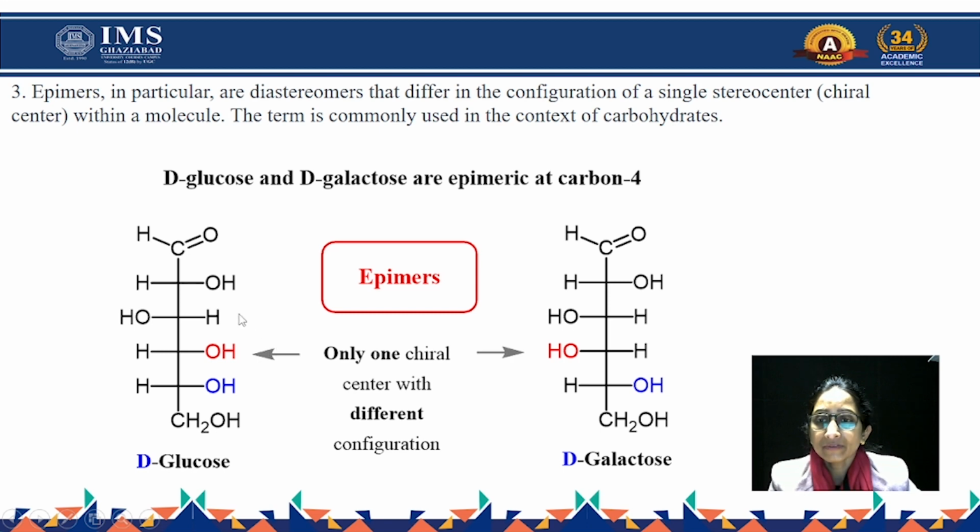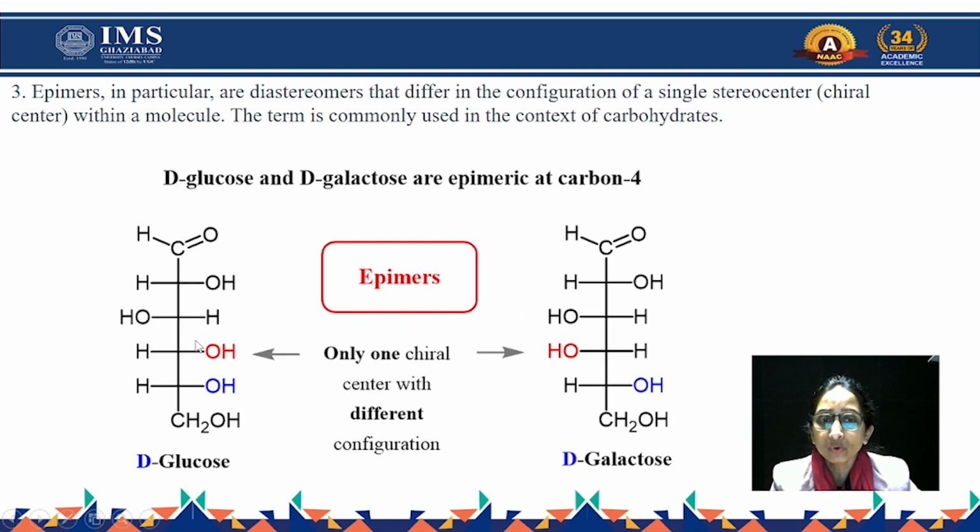Looking at the carbons 1, 2, 3, 4 in one and 1, 2, 3, 4 in the other, in both structures the first position is the aldehyde group. At the second position you have OH and hydrogen in the same positions in both structures. The third is again the same.